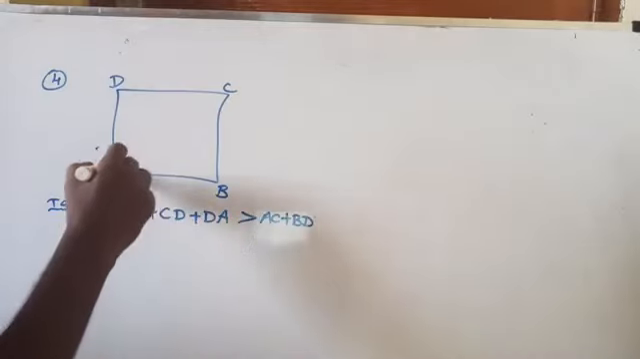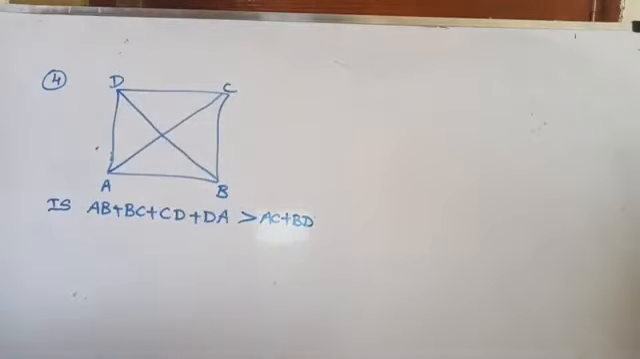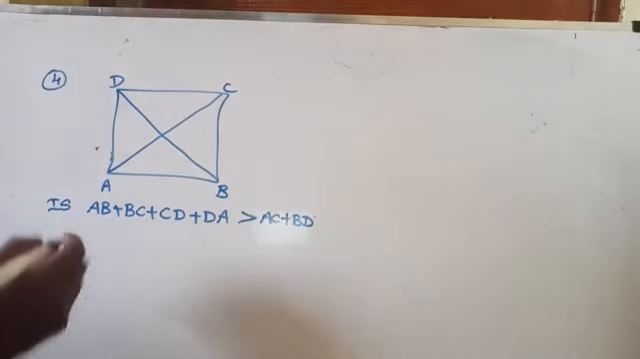Right? Yeah, AC and then BD here. AC and BD here. Okay. First you consider the triangle ABC now. In triangle ABC,